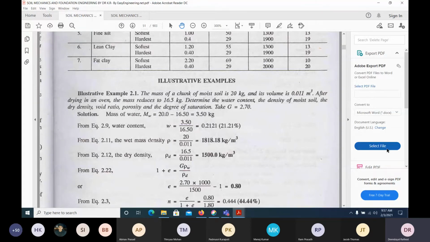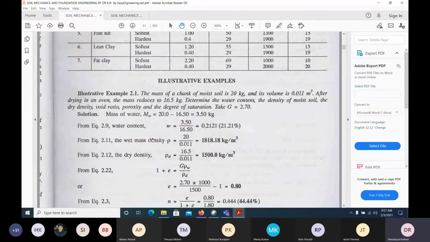Okay, now let us read. Determine the water content. Easily we can determine it because we know the dry soil weight and the moist weight. The reduction of that will give 3.50 kg, the mass of water. How can we determine it? What is the definition of water content? Mass of water by mass of solids. So determine the water content, the density of moist soil, that means bulk density, and the dry density, void ratio, porosity, degree of saturation, and so on. Take G equal to 2.70. Okay, let us work it out one by one.